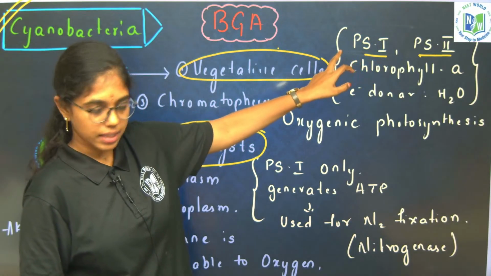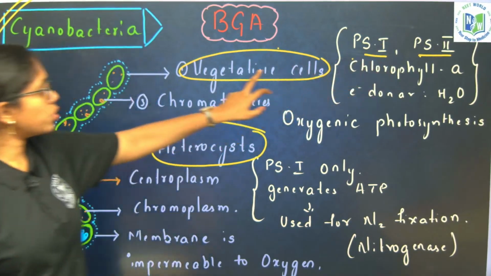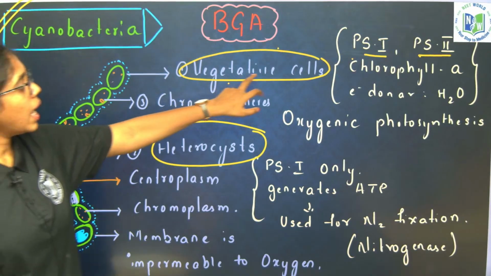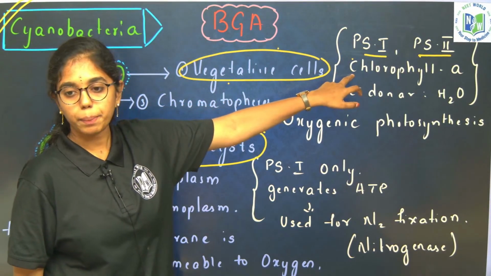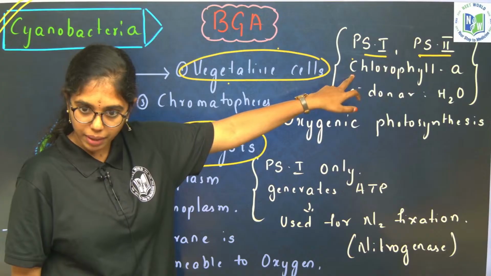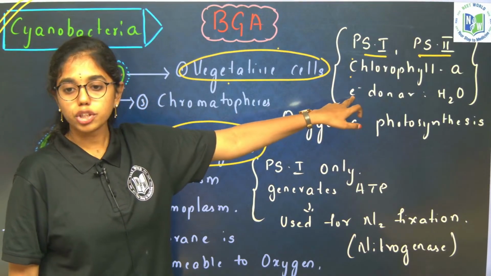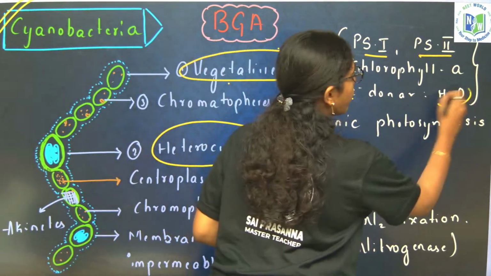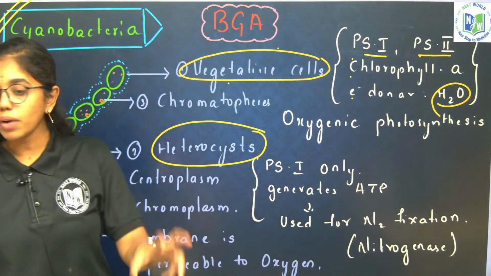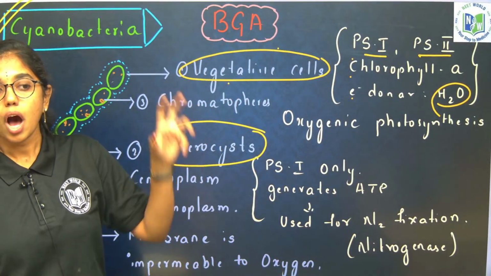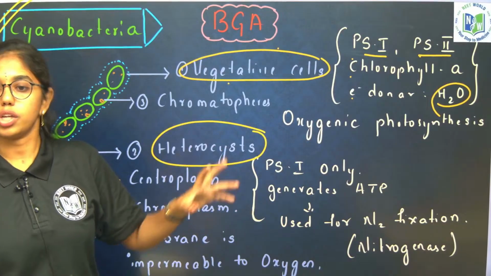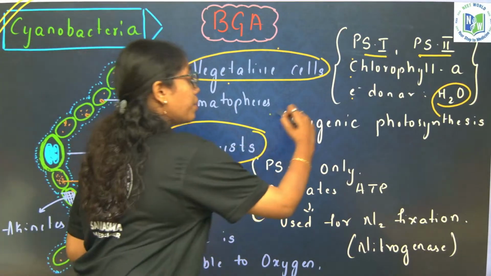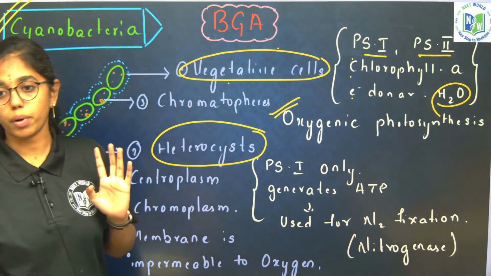Yes. So PS1 and PS2 will be present in vegetative cells, and they have chlorophyll A, the pigment which is similar to that of higher plants. Chlorophyll A is present. The electron donor is H2O. When the electron donor is H2O, now you have to tell me whether it is conducting oxygenic photosynthesis or anoxygenic photosynthesis. Remember, each and every point is important.